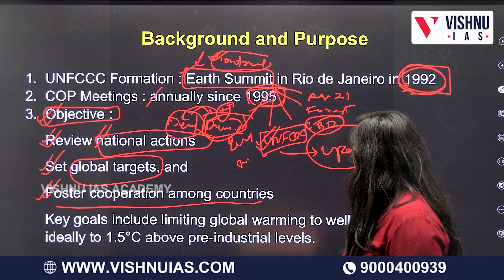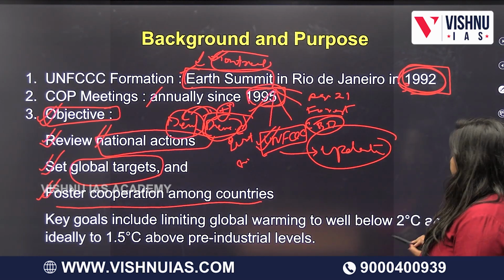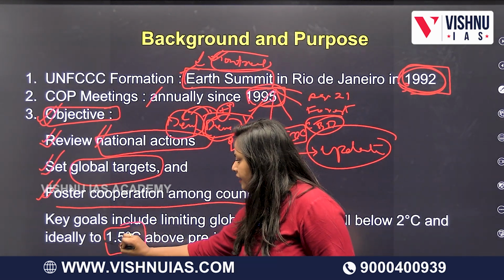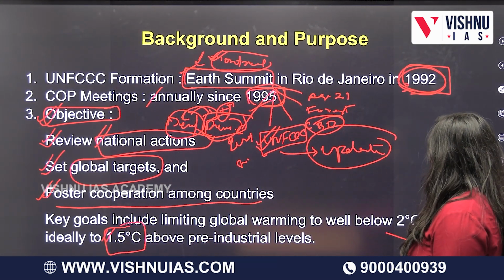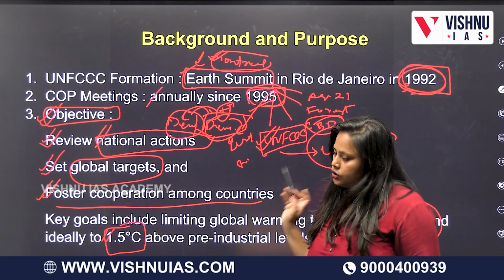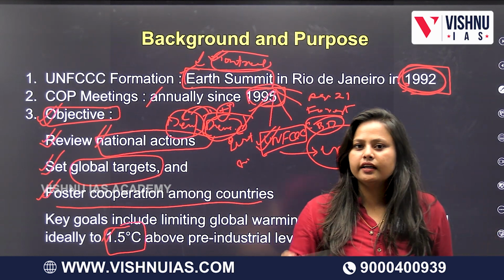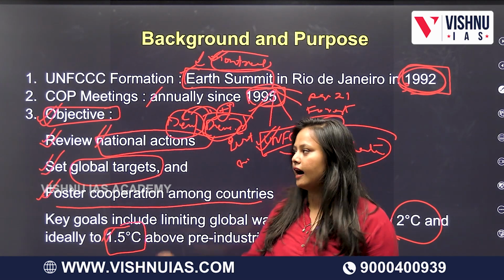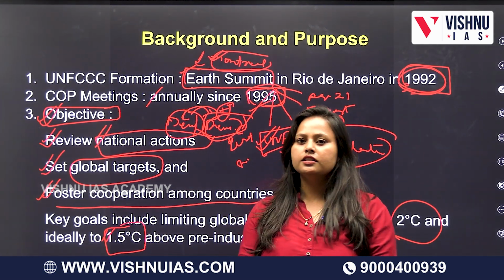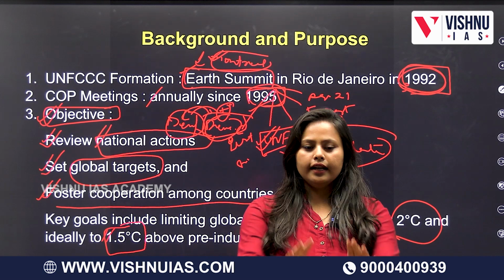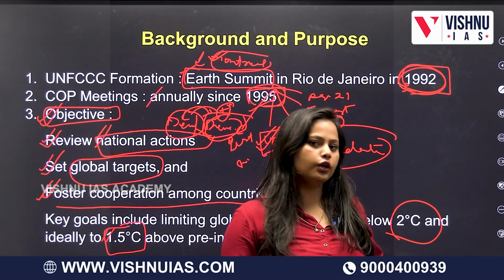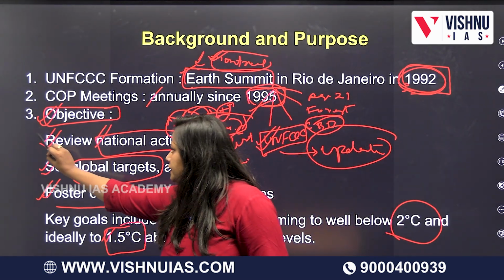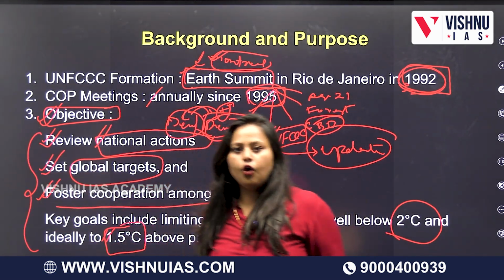Coming to the fourth and very important one, they wanted to reduce global warming to 1.5 degrees, which is currently at 2 degrees Celsius. They wanted to go back to pre-industrial levels. Though the countries are responsible, after the summit they realized, let us stop this and all work together to go back to pre-industrial levels. These are the objectives they framed during this conference.